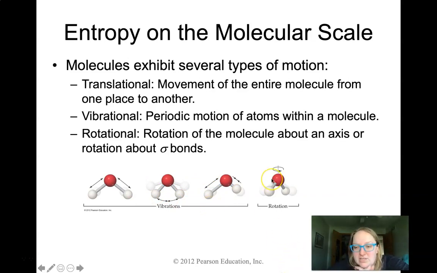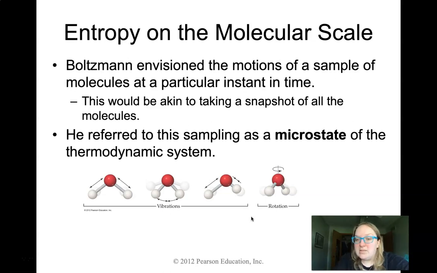The very last one's going to be rotational. So the molecule itself doesn't move, the center of the axes of the molecule does not move, but the outer atoms, not the center one, can actually rotate around it. It's a rotation. And that being said, rotation really only happens around sigma bonds. So keep that in mind. Sigma meaning single, remember.